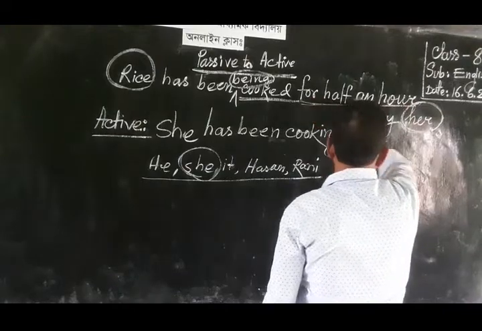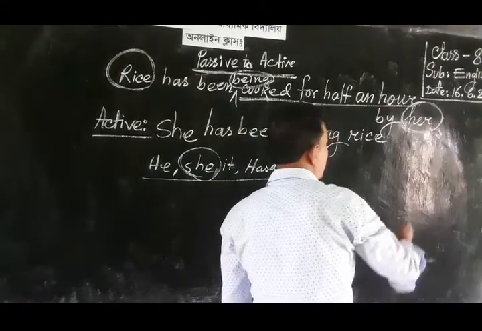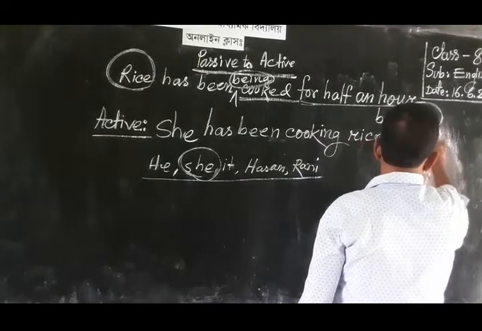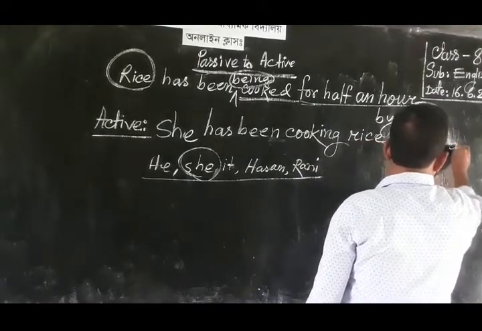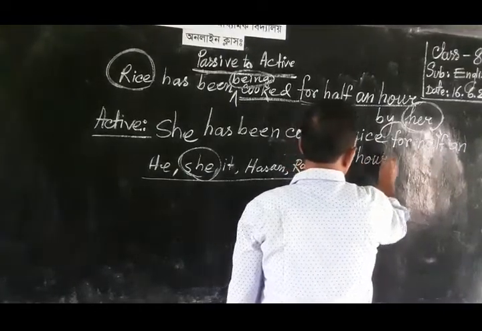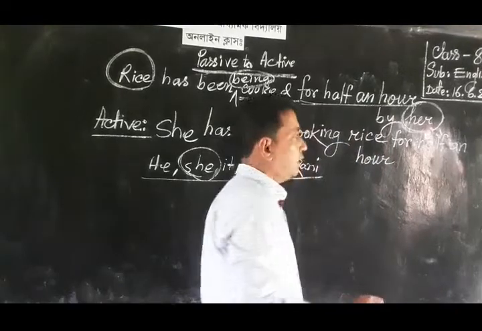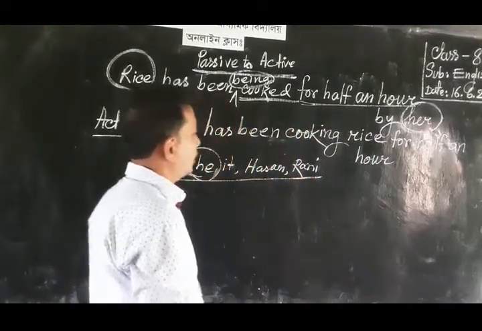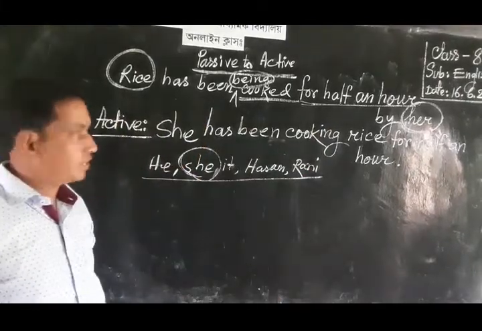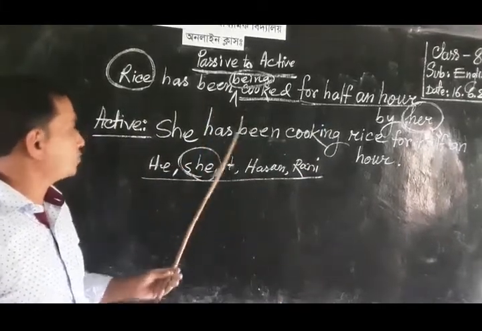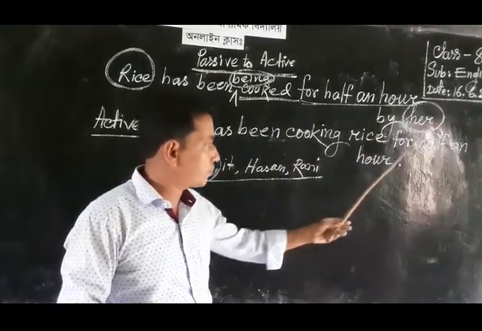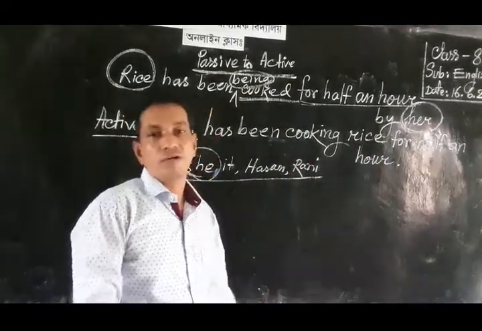It is an extension, and we must write the extension after the object: for half an hour. This is the main changing form of active voice from passive one. She has been cooking rice for half an hour.